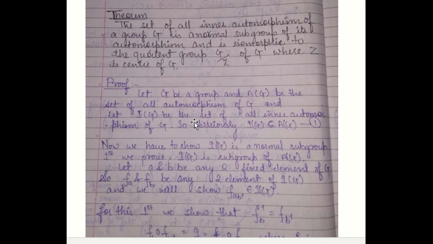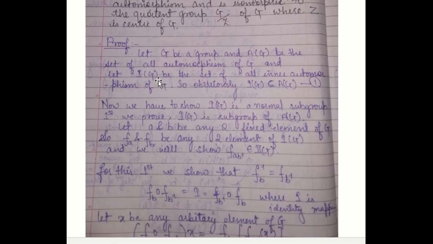So first of all, let us assume G be a group and AG be the set of all automorphisms of G. We have proved in the previous lectures that this AG, the set of all automorphisms defined over the group G, forms a group with respect to the composition of mappings, because an automorphism is a mapping.